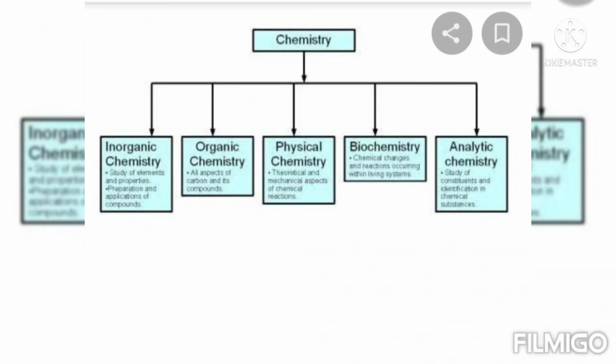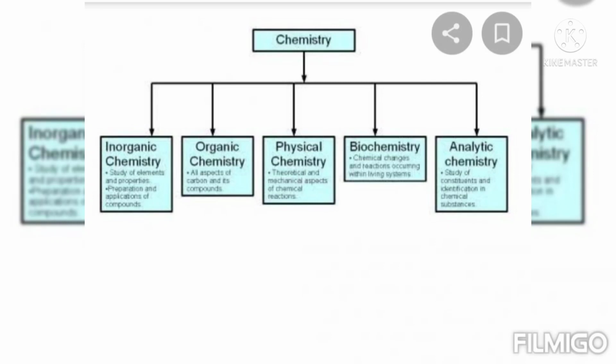Next, there is analytical chemistry. It means the separation technique. In analytical chemistry, there is the separation technique, which means the study of constituents and identification in a chemical substance. It also gives information about the structure of that substance. That is analytical chemistry. This is an overview of the 5 branches of chemistry.